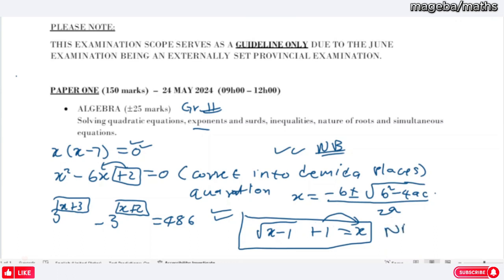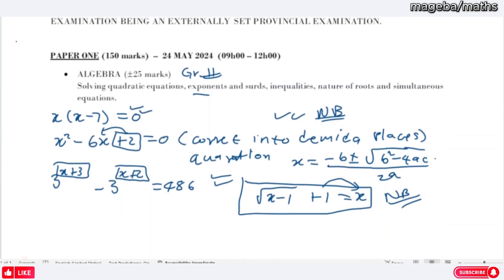And then, very important, with this type of question, you must check which one is a solution and which one is not a solution. It's very, very important. It's very vital. Guys, make sure you don't get that one wrong.